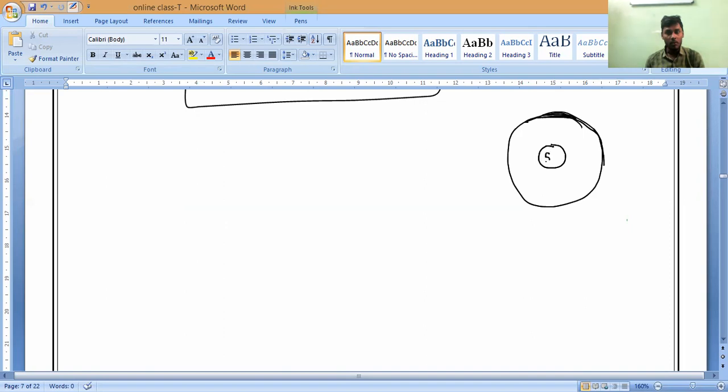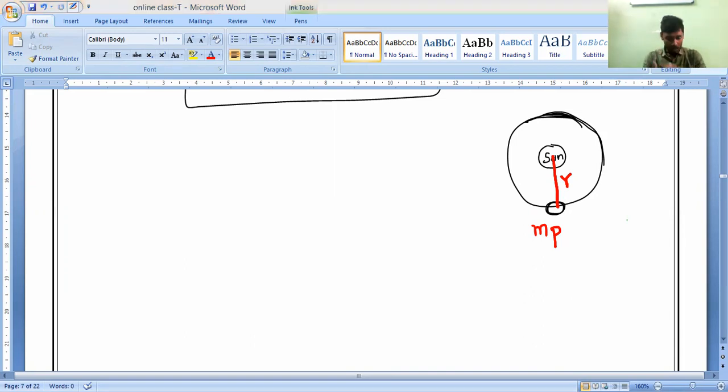We are considering circular shape. So now, in the middle, who will be there? Sun will be there. And one planet. You take some planet, we don't know. Every planet is the same thing, so some X planet will be there. Is it okay, guys? Now the distance between the centers. What is the distance between the centers? So that is the sun and that is the planet. Let me imagine the mass of the planet is MP and the distance between them is called the radius, that is R. Are you clear? Till here, any doubt you can ask me.